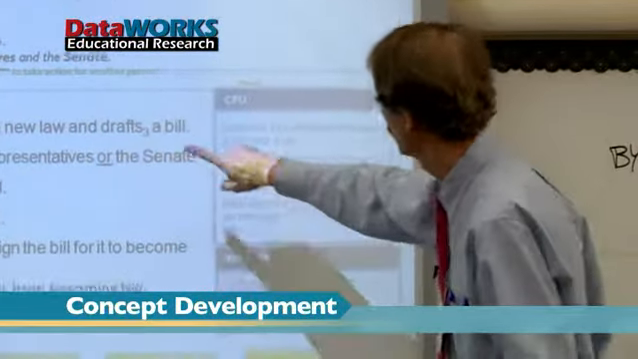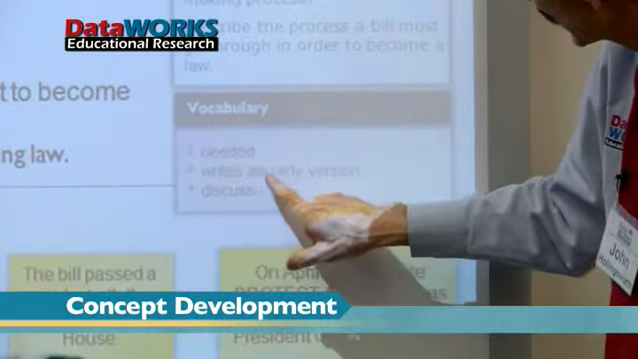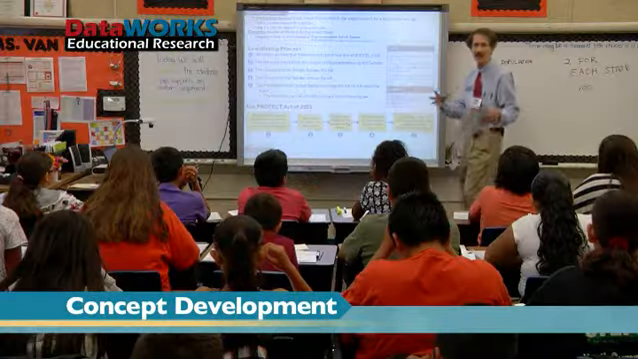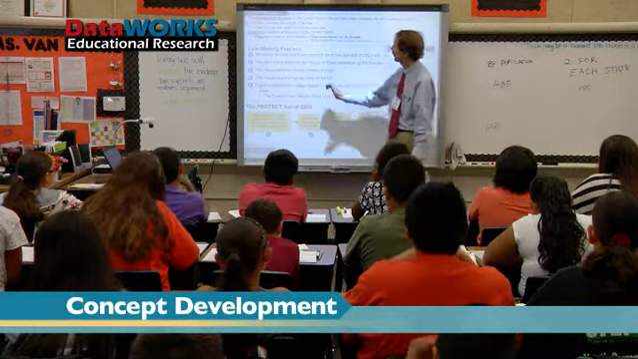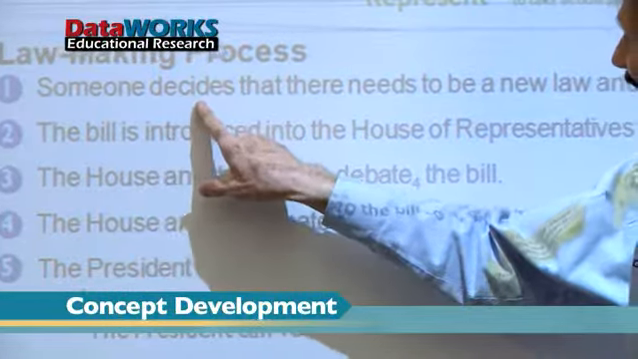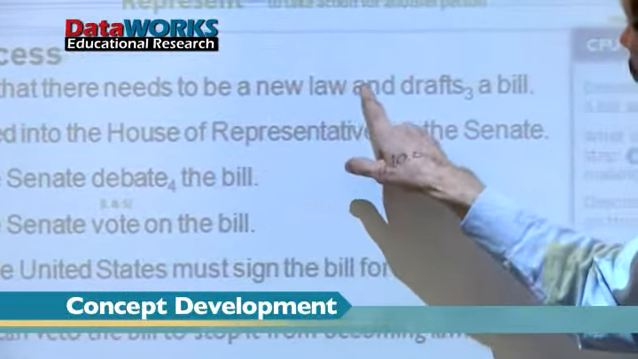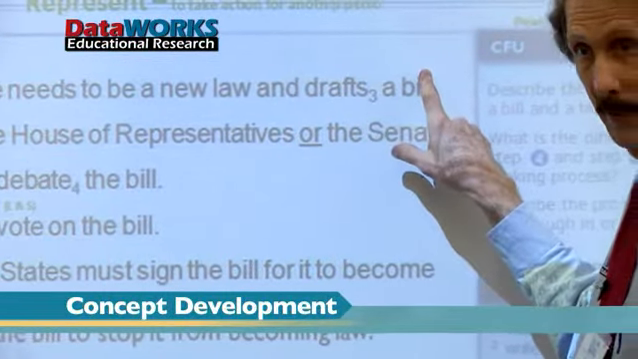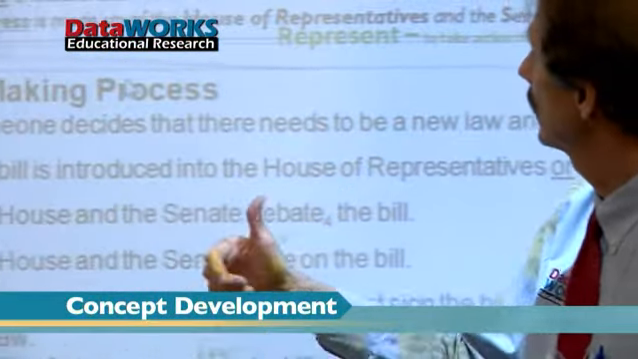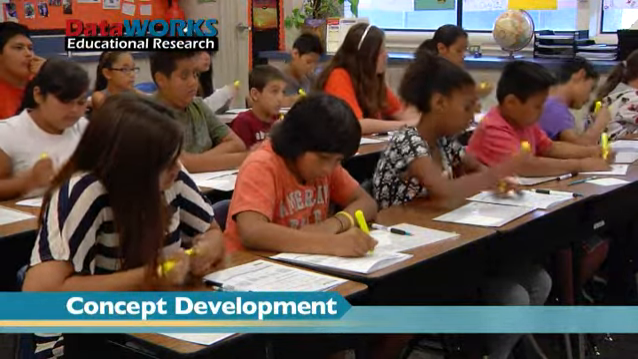Let's look at the definition, number 3. Let's read it together. Where is it? Ready, go. Write an early version. So it's kind of the first one you write. So let's read together to make a law. The step 1. Ready, go. Someone decides that there needs to be a new law and drafts a bill. Okay, so why don't we just highlight a few words here? Someone decides, new law, drafts a bill.